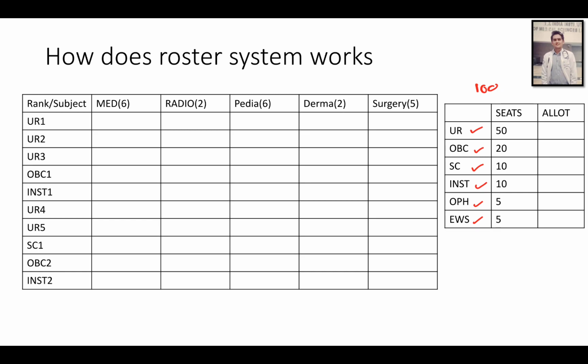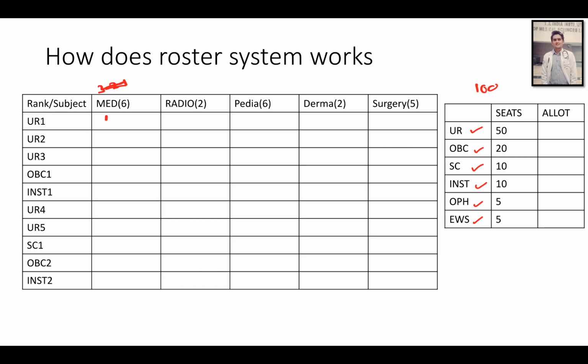Earlier, medicine had 6 seats: 3 seats for the unreserved category, 2 seats for OBC, and 1 for SC. This kind of reservation used to happen. But now there is no clear-cut division like that; all 6 medicine seats are there. So reservation is not for a medicine seat, it can be for any seat.